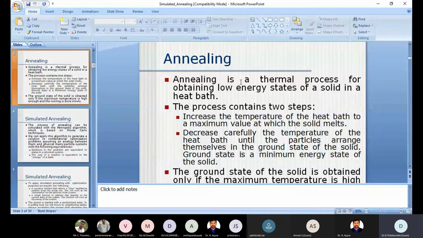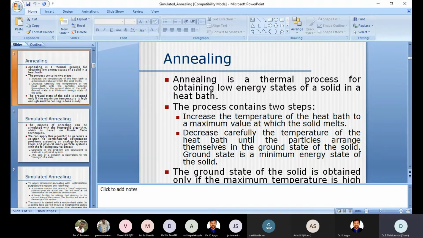First, increase the temperature to the maximum extent, like increasing our BP, that is the pressure, to the maximum extent. Then the second step is to decrease the temperature carefully, step by step, like slowly releasing the pressure. Okay. Then it has to reach its low BP, like the minimum energy state.